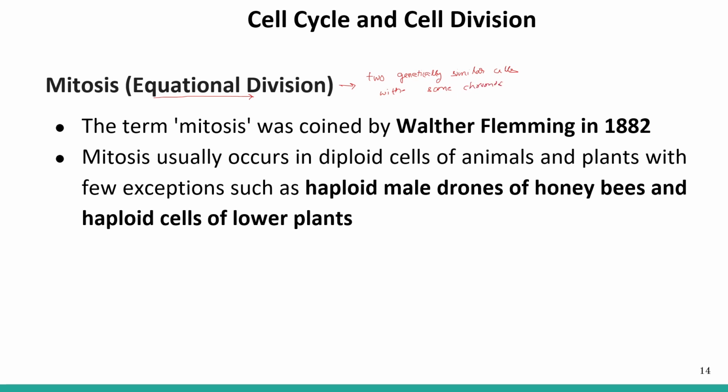We'll see later how the equational division takes place, when we study the stages of karyokinesis.